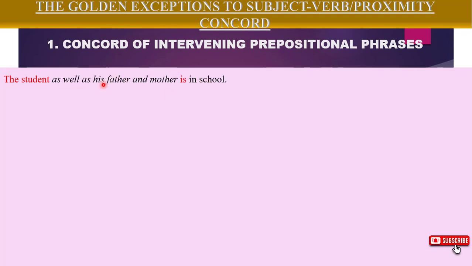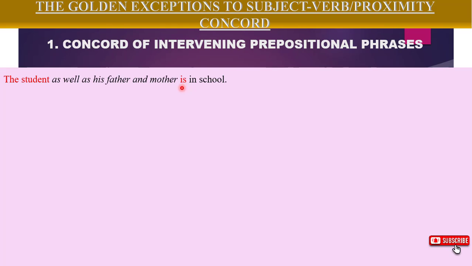This can be taken out, meaning it is just intervening between the subject and the verb. Therefore, if you have an intervening prepositional phrase, disregard it and focus on the first noun. If the first noun is singular, then you will choose a singular verb. If it is plural, then you will go for a plural verb.